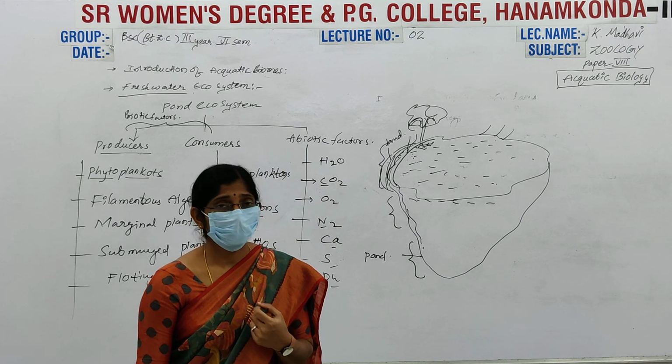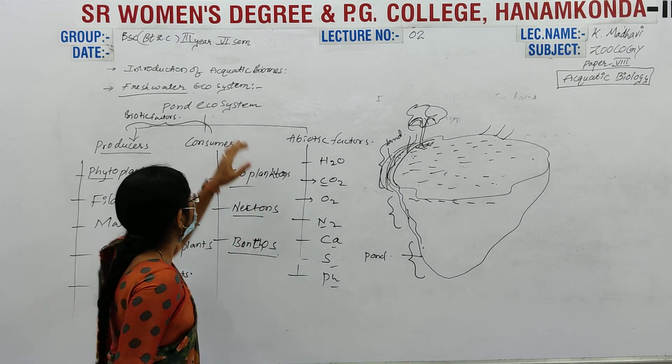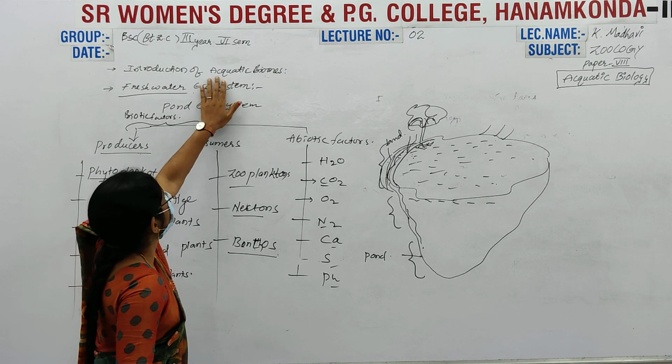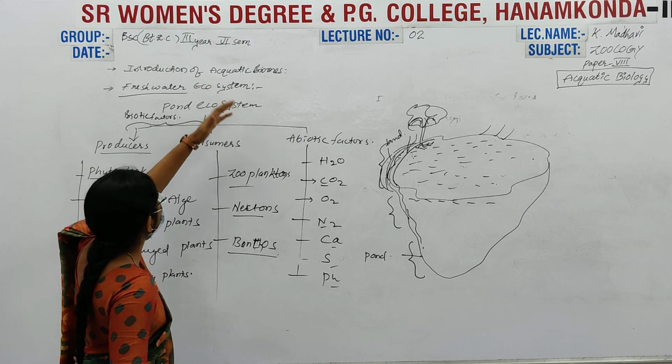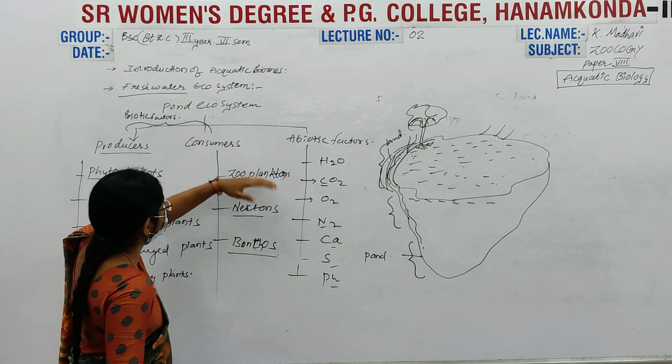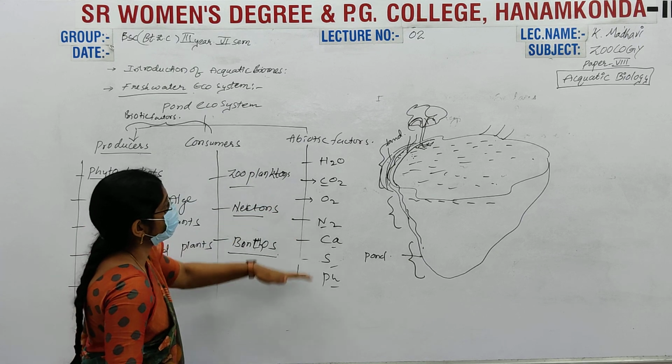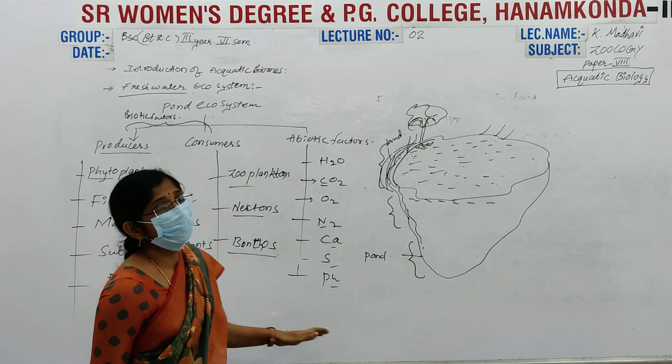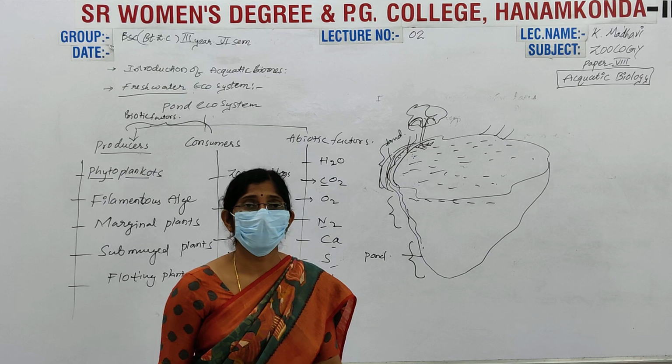That's why we must learn about these systems, here the pond ecosystem, and what biotic and abiotic factors are seen. Tomorrow in class we will discuss another topic. Thank you.